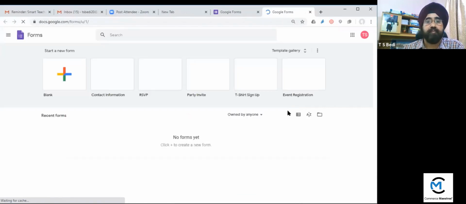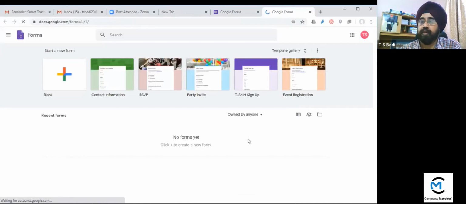Now we have many options here. First is a blank form. You can take contact information, RSVP, party invite. There are so many options here. I'm going to take the blank form, so just click on this blank form.